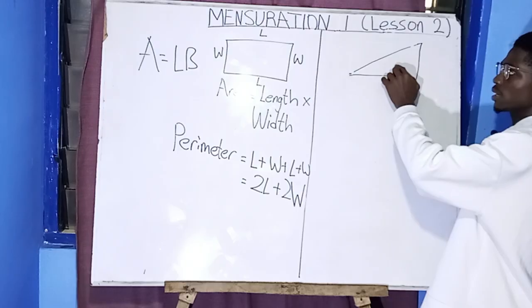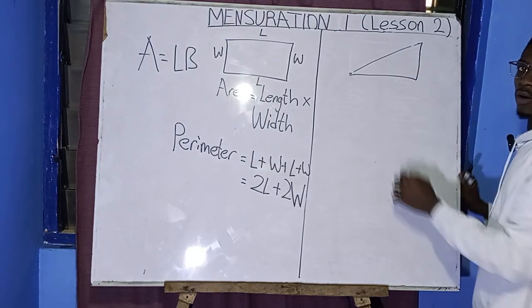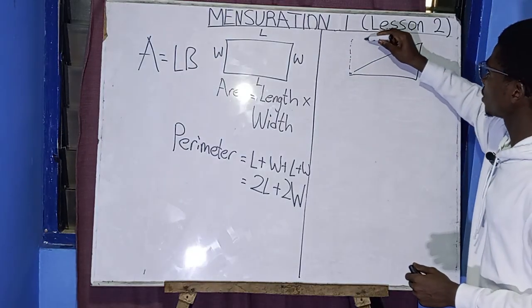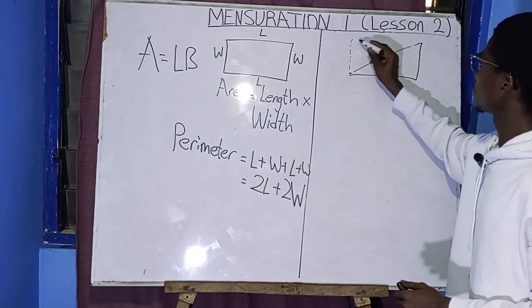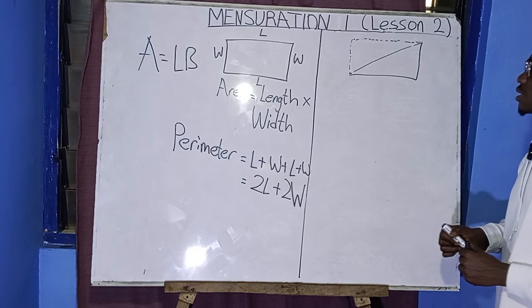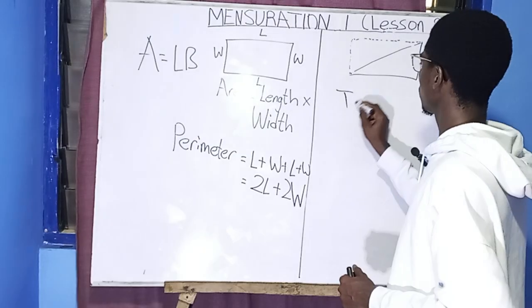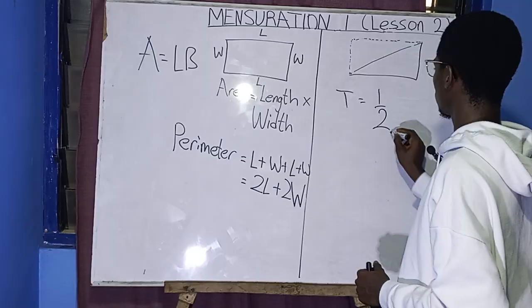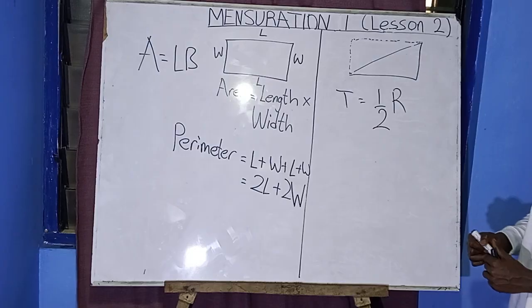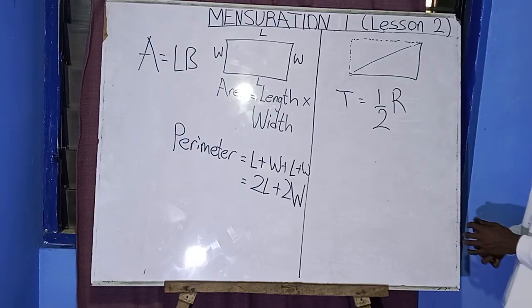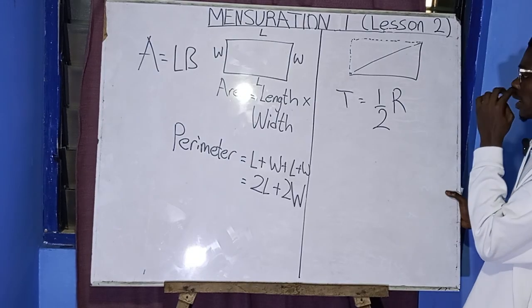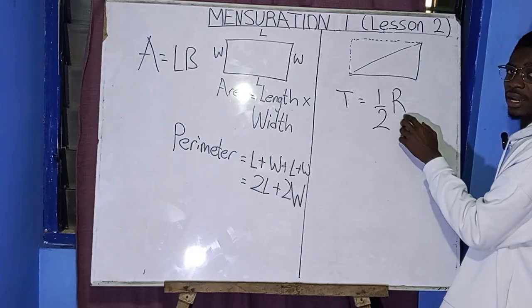This triangle, for instance, is half of what? Half of the rectangle that I drew. Look here, I've divided it into two. So it means that a triangle equals half of what? A rectangle. I hope you can see it. So a triangle is half of a rectangle.